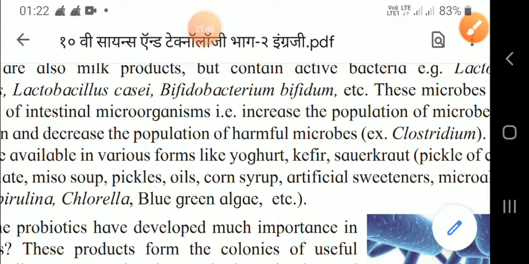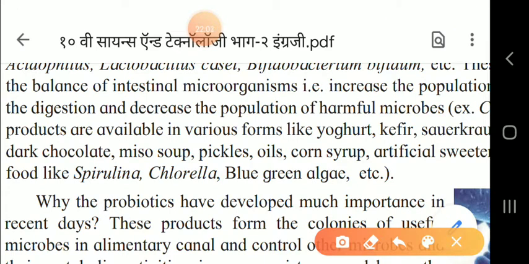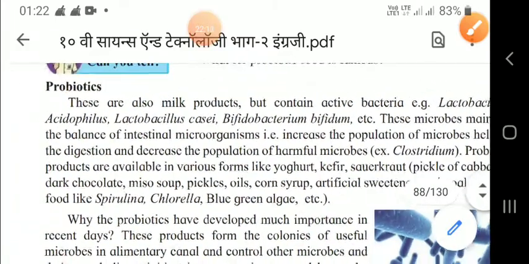So these microbes maintain the balance of intestinal microorganisms, that is, they increase the population of microbes helping the digestion and decrease the population of harmful microbes like Clostridium. So Clostridium is the harmful microbe, children.